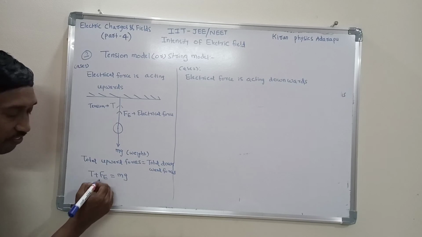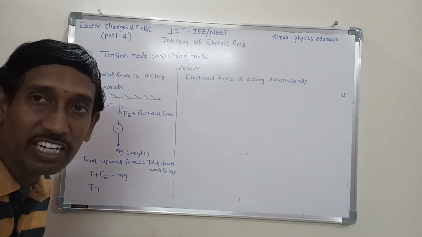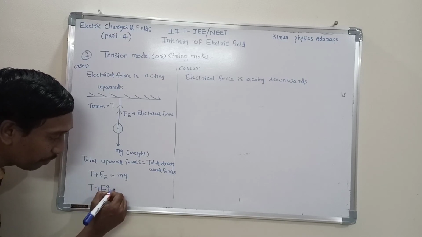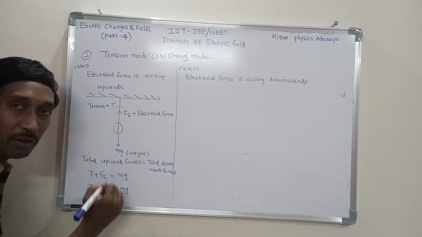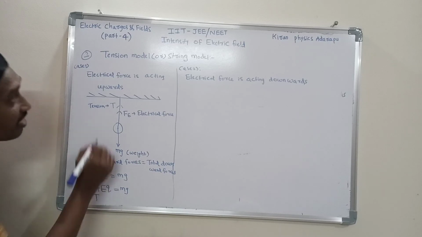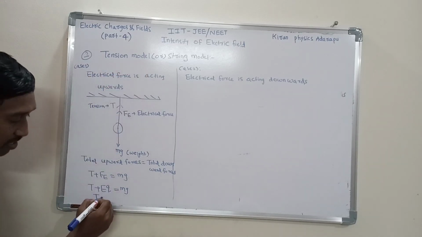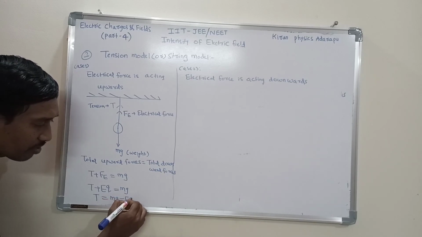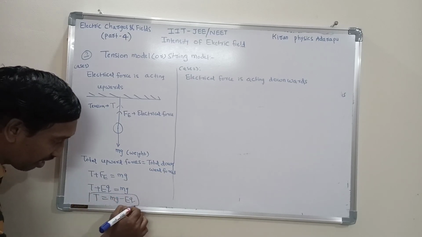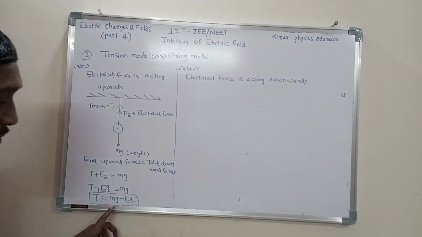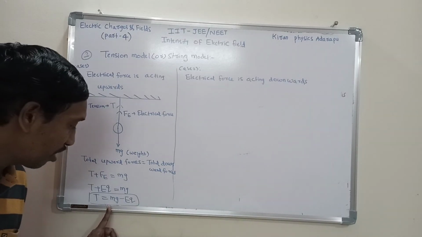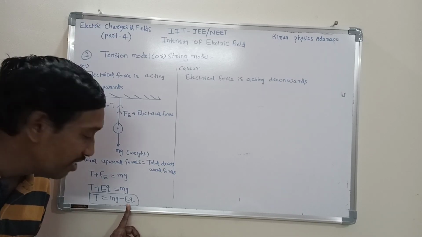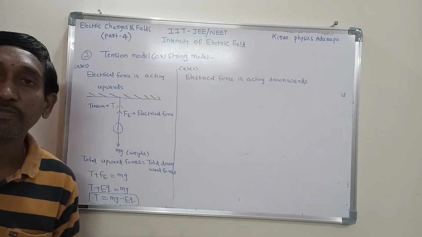What is Fe, the electrical force, in terms of electric intensity? Already I explained, that is EQ. So T plus EQ is equal to mg. You need the expression for tension in the string: T is equal to mg minus EQ. This is the most important expression here. Use the formula: m is mass of the charged particle, g is acceleration due to gravity, E is electric intensity, Q is the charge.